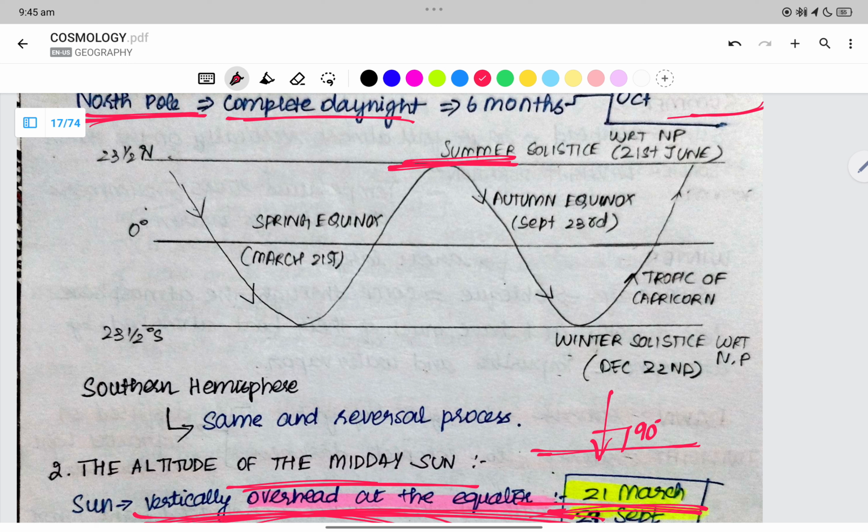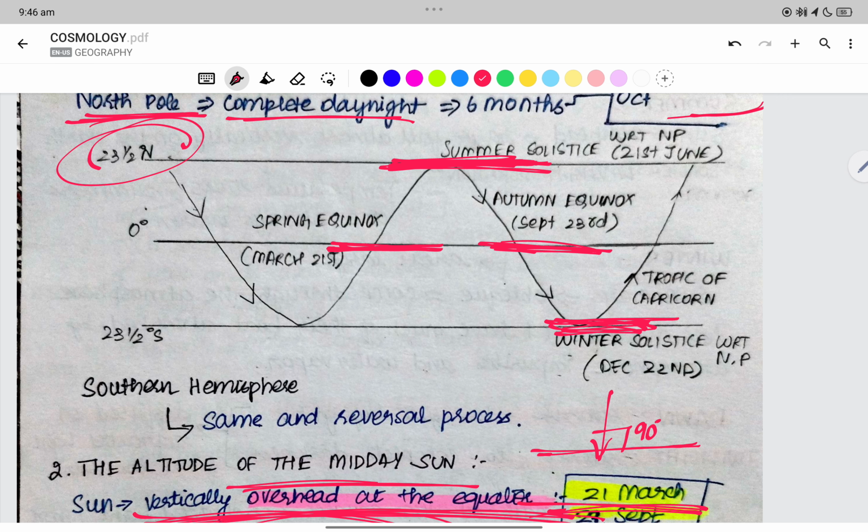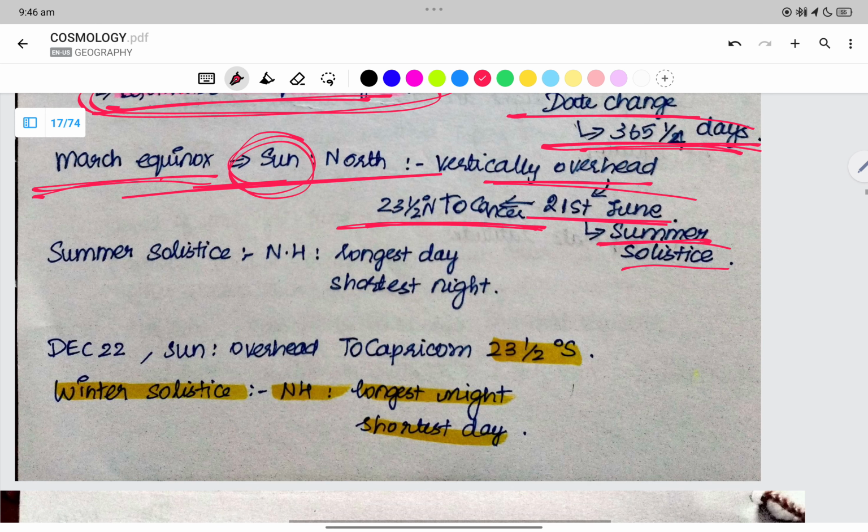The sun is at 90 degrees, vertically overhead at the equator during the equinox, on March 21st and September. On 21st June, the sun is overhead at the Tropic of Cancer. On 22nd December, the sun is overhead at the Tropic of Capricorn, right? So we say here the sun is overhead at the Tropic of Capricorn.